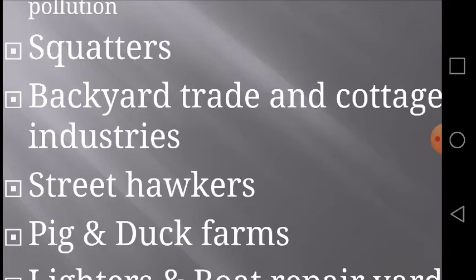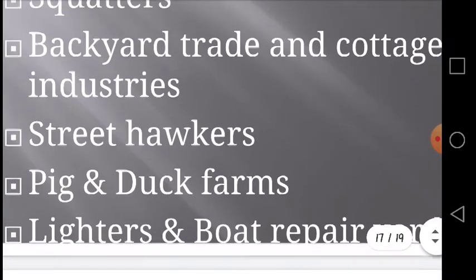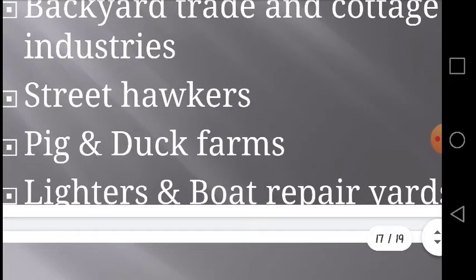The next step they have taken concerns pig and duck farms. The pig and duck farms were a major source of pollution. By 1982, all pig and duck farms were phased out. And the last is lighters and boat repair yards.